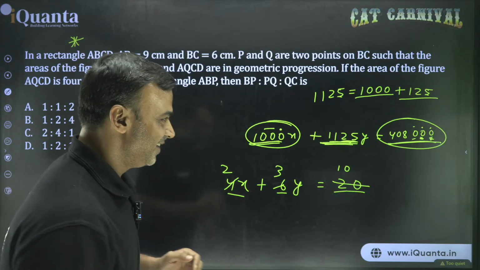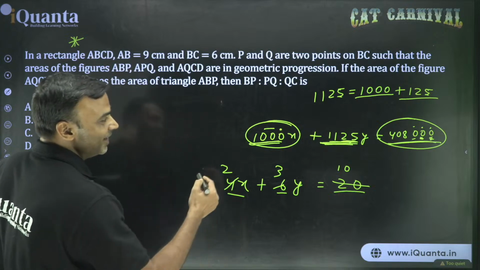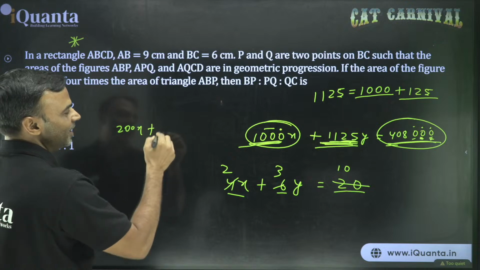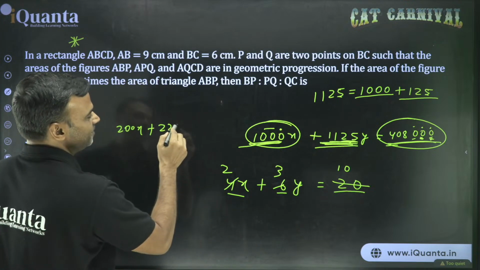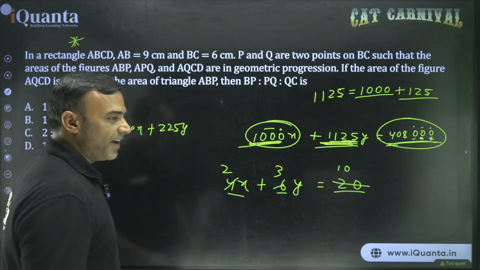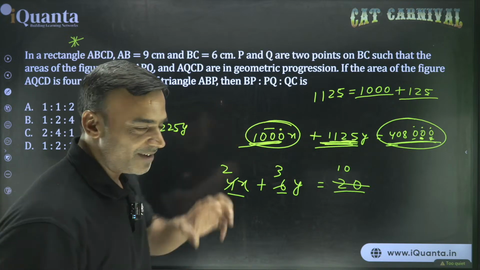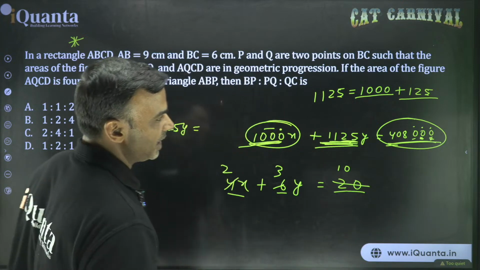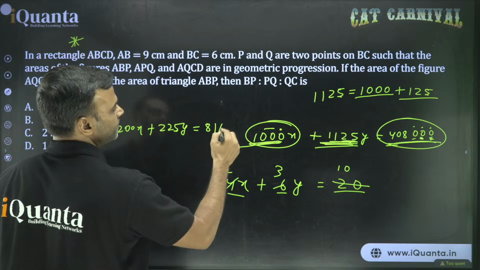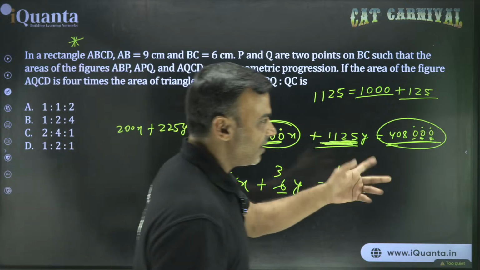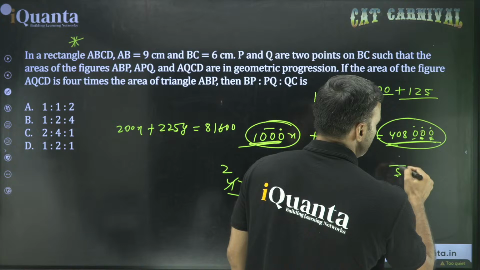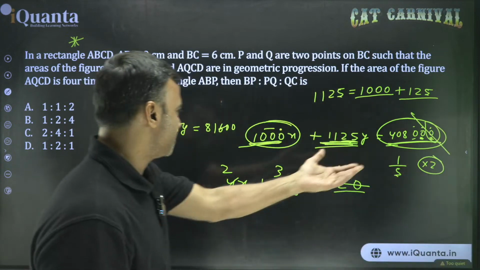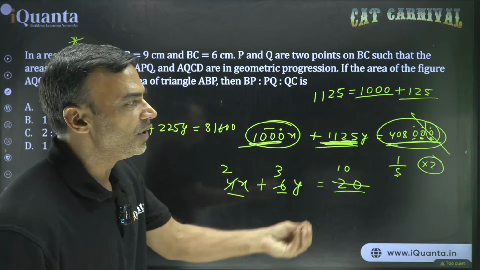Divide by 5. Enjoy it. So if you divide by 5, what do you get? You get 200x. Divide by 5, you get 225. Because divisibility by 5 will be visible to the eyes. Okay? Now the next one, if you divide this by 5, how much do you get? 40,800, 81,600. I hope you are aware that when you have to divide by 5, what you have to do is multiply by 2. Remove the 0 and multiply by 2. Those small techniques will help you increase your speed.